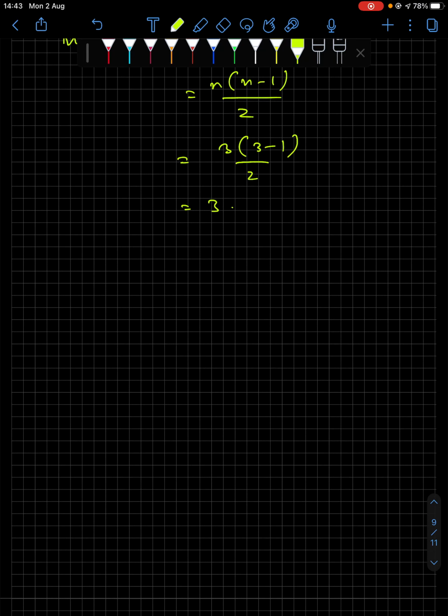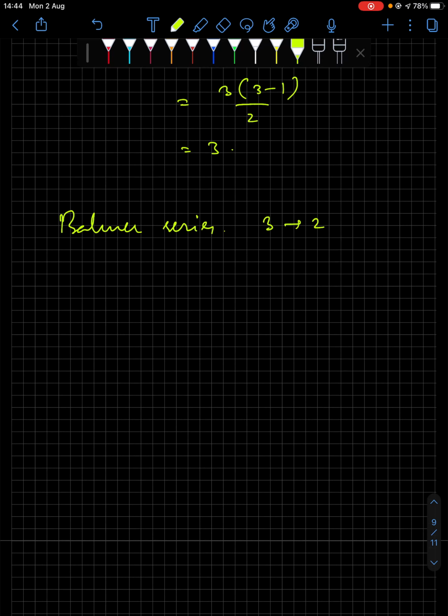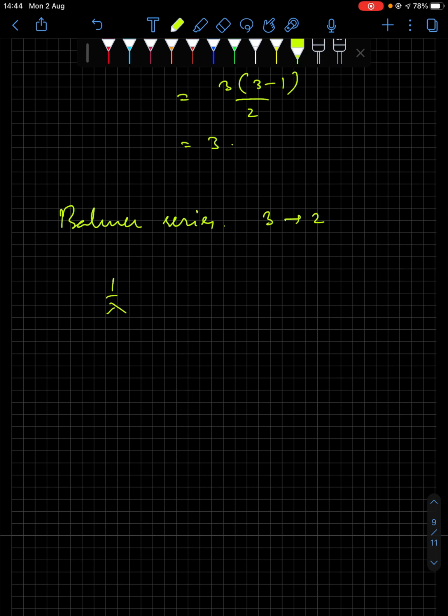Firstly we write down the Balmer series. One of them is Balmer series 3 to 2. 1 by lambda equal to RH into 1 by n final square, that is 2 square, minus 1 by n initial square, that is 3 square.